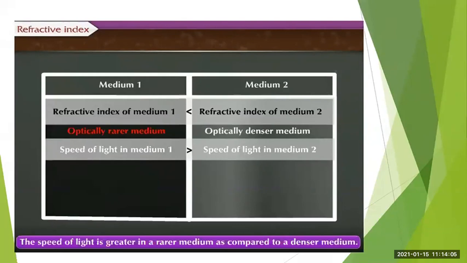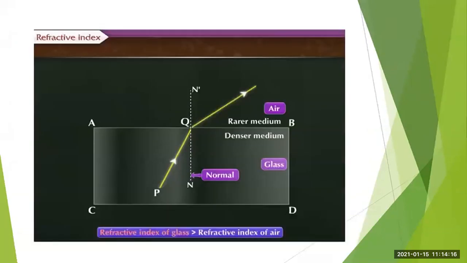About the speed of light, for the rarer medium the speed of light will be more, whereas for the denser medium the speed of light will be less. So here the example they have given is that the refractive index of glass is more than the refractive index of air.